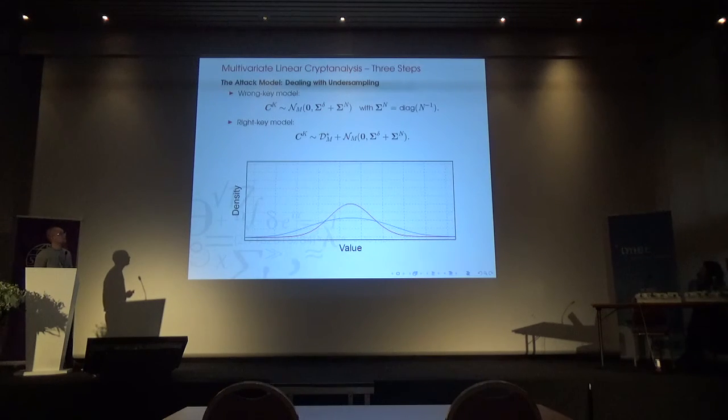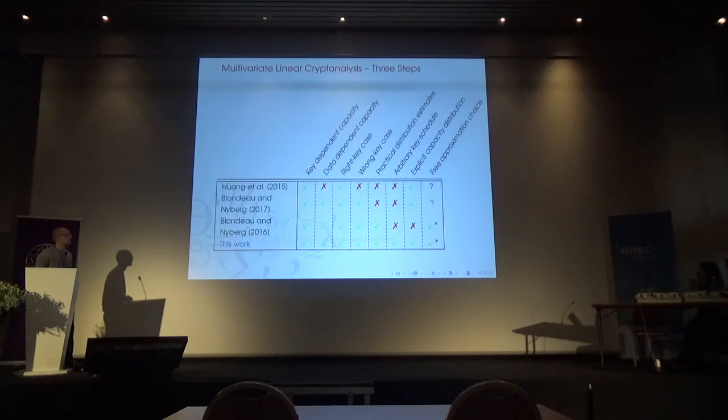So the bottom line here is that now we can actually, for any set of linearly independent approximations where we know the signal, calculate what these two distributions look like, and from these two distributions we can figure out basically what our attack advantage is. So this is how we would compare ourselves. So obviously we have more green tick marks, so that's good.